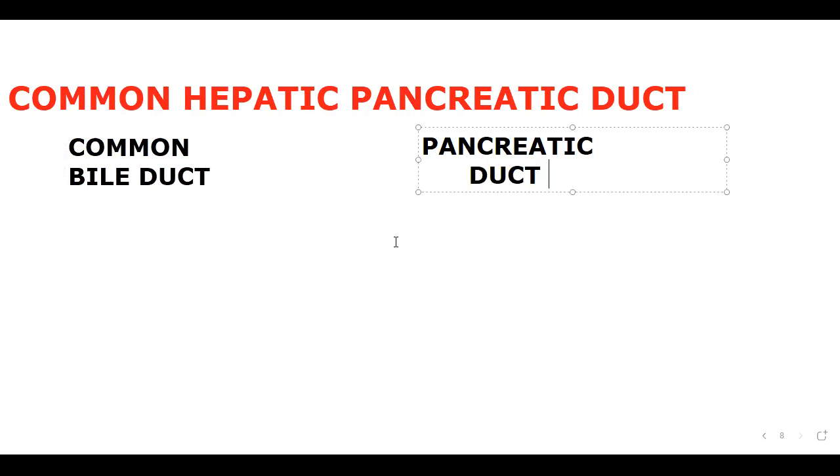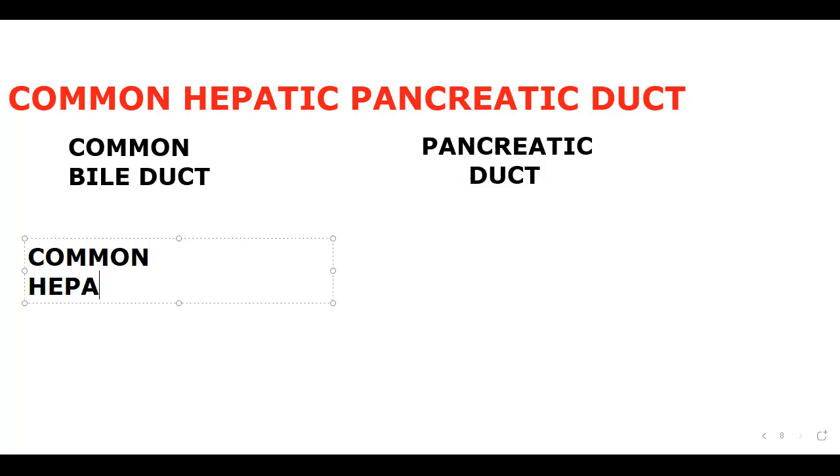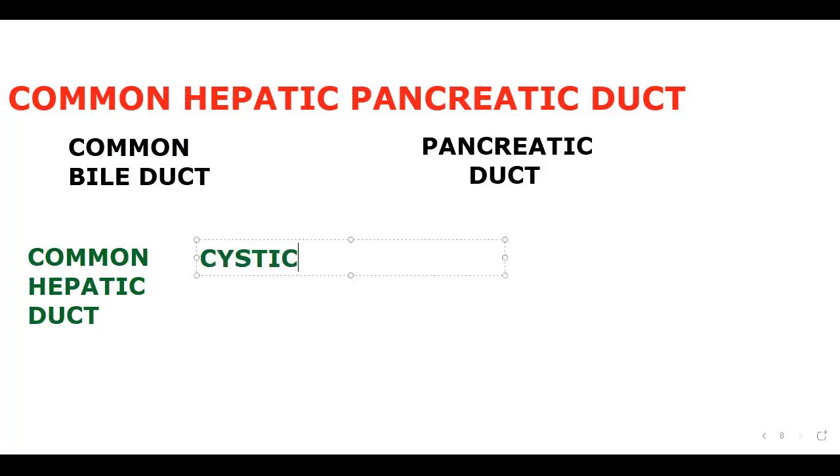Now, if I ask you, the common bile duct is the combination of the common hepatic duct and the bile duct, that means here the cystic duct. The duct from the gallbladder we say cystic duct.